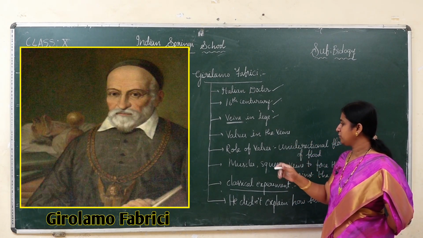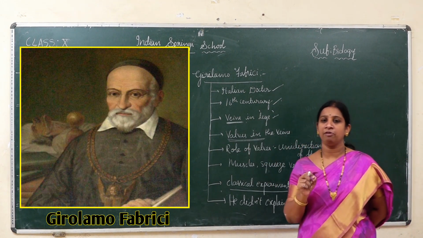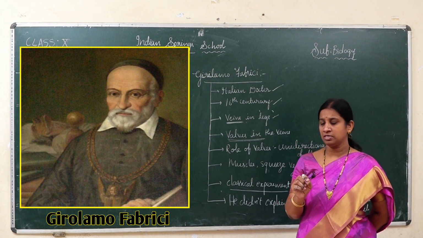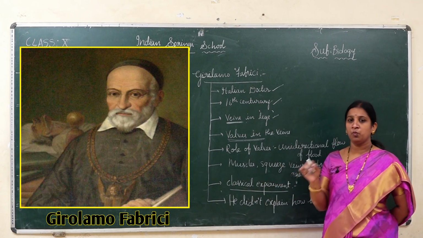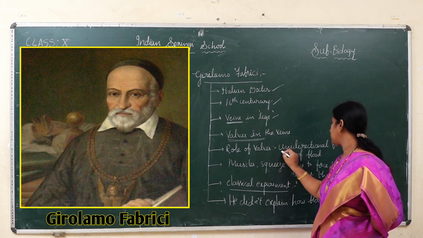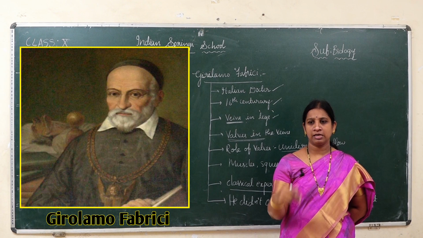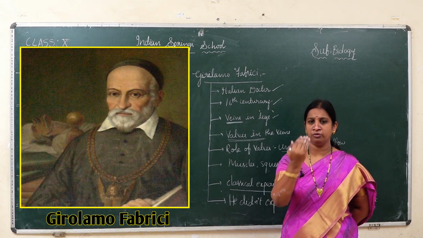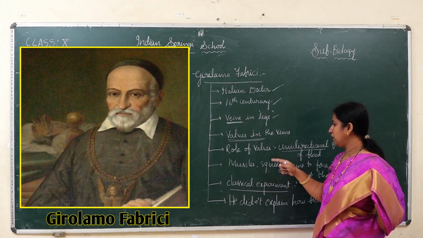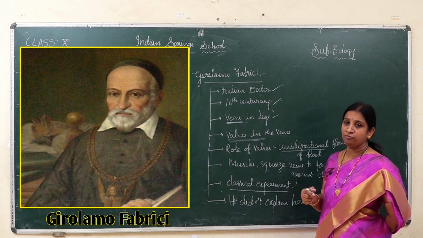After observation he gave one important note: valves are present in the veins. He noticed that some valves are present inside the veins. These valves play a vital role in the flow of blood in a single direction. It is also called unidirectional. Uni means what? One way. So once the blood is collected from the legs, it moves only towards the heart. It won't go back again. Valves also prevent the backward flow of the blood.